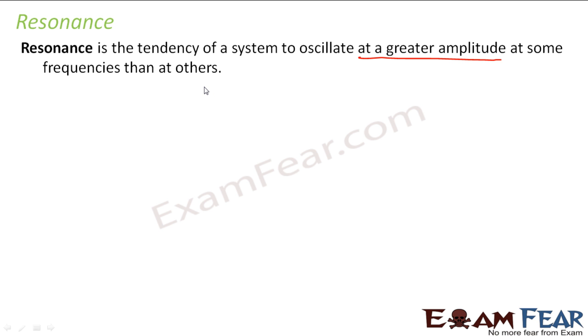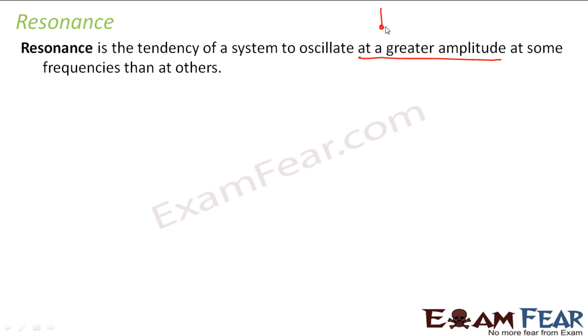So what is resonance? We will first try to understand that. As of now, you forget about alternating currents, LCR circuits, AC circuits, everything. You just concentrate on what is resonance. It means that a certain system will always want to oscillate at some frequencies at very high amplitudes. You understand what is oscillation, right?